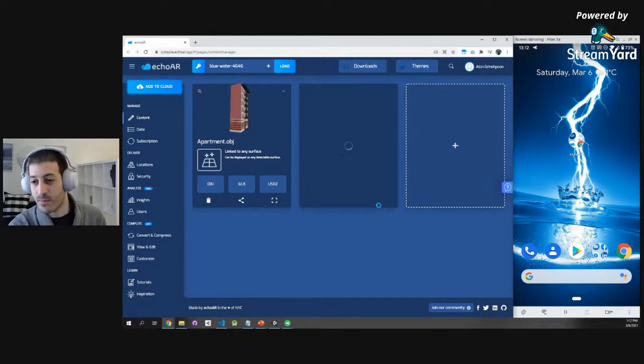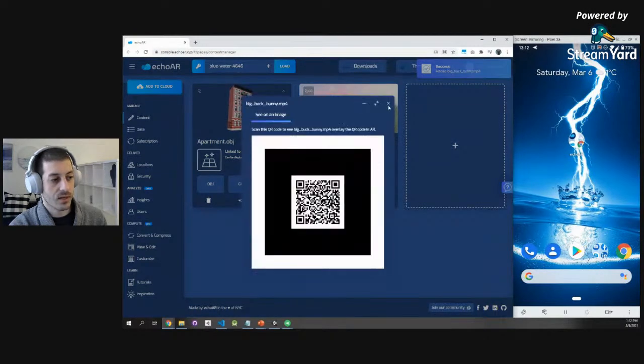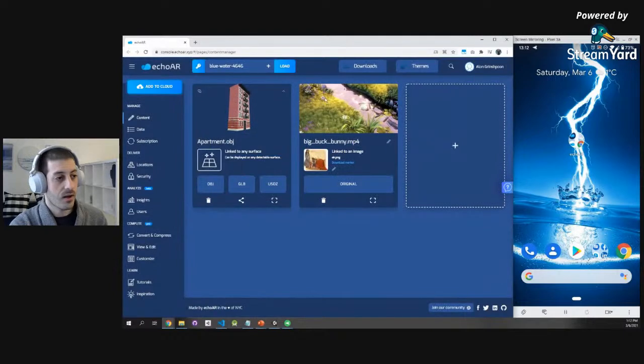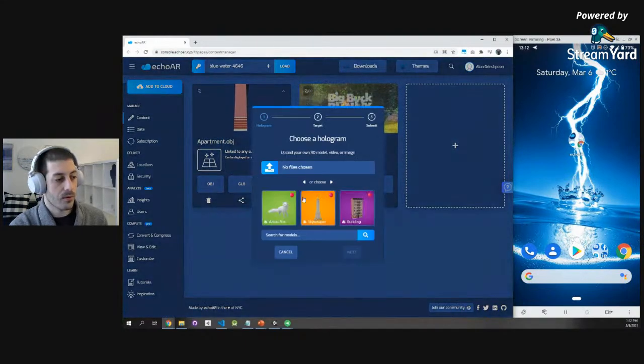We have another question. How do we make the QR code? So the minute you upload any content to echoAR, automatically you have this button right here that allows you to access the QR code. You can also access the API calls. I'm going to show how later, but basically it's available right here the minute the 3D model is available.